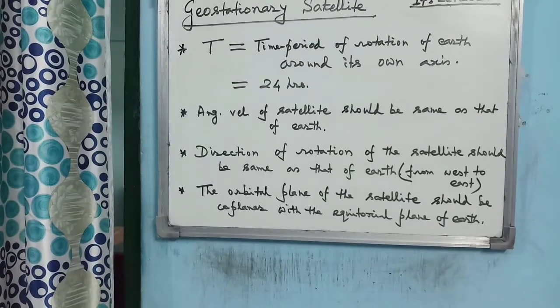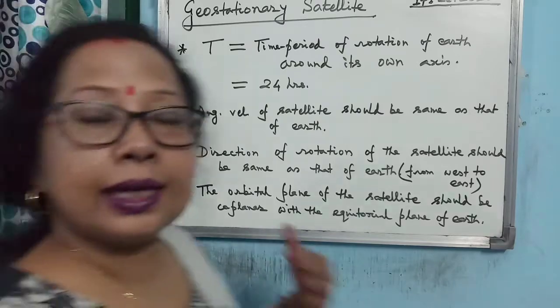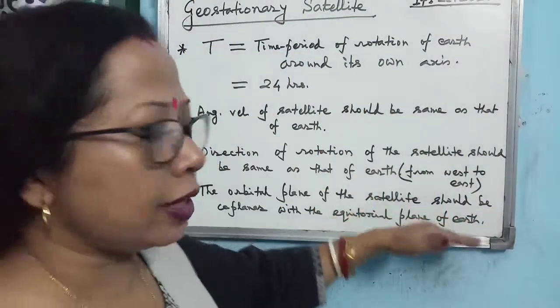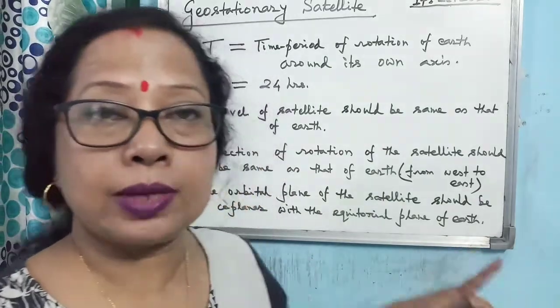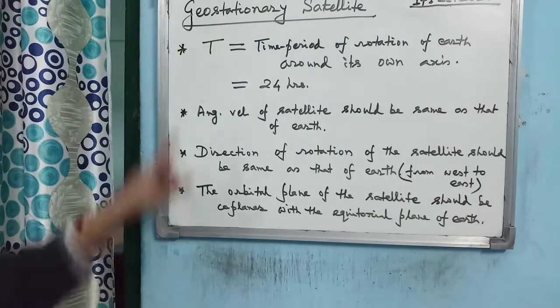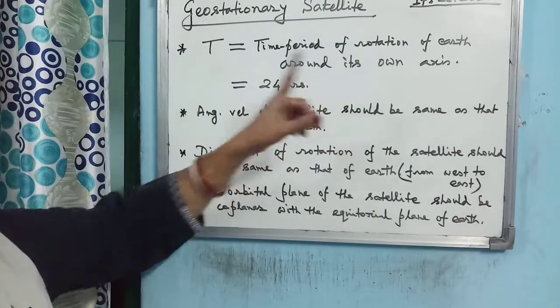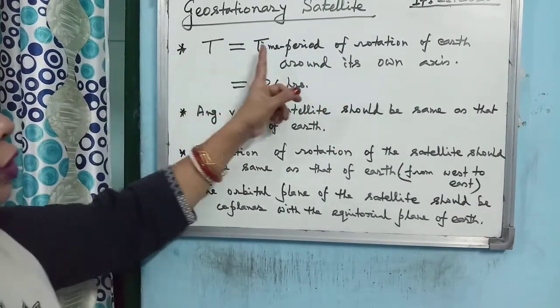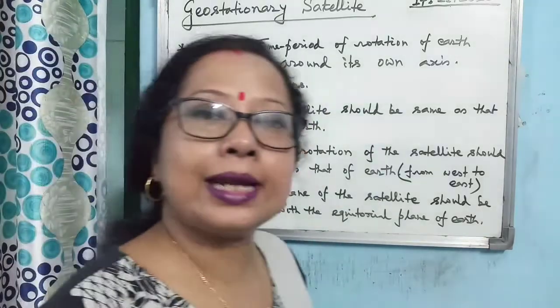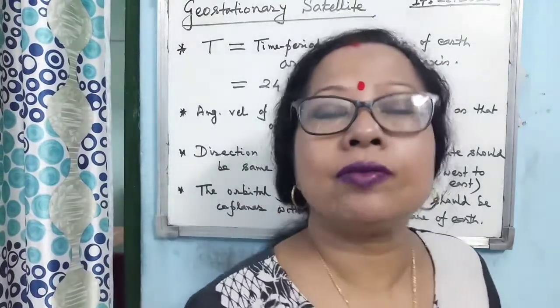Now, there are other conditions for a satellite to be geostationary, such as the angular velocity. All these conditions are important for your exam, so you must understand, learn and remember them. The first point you have understood already. Now the time period of revolution will become equal to the time period of rotation only when both the satellite and Earth have the same angular velocity.